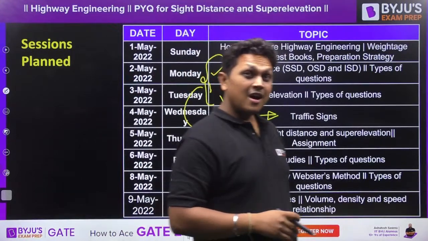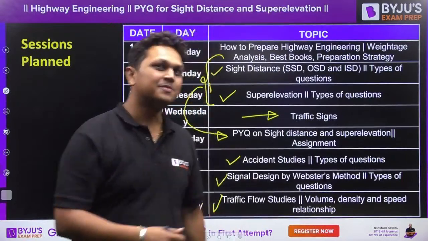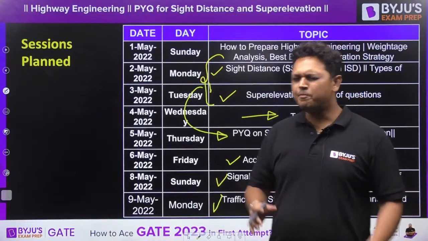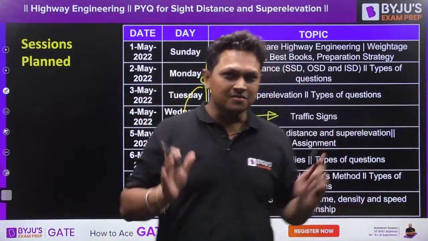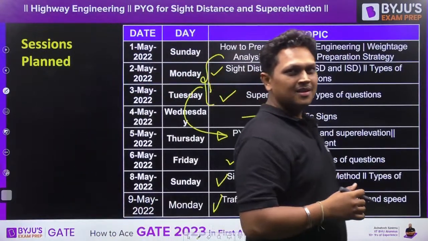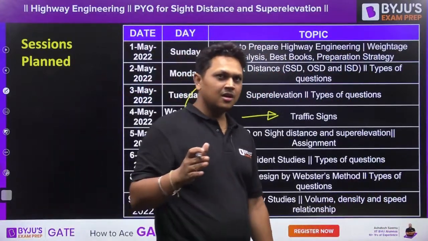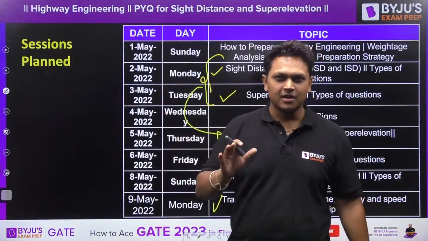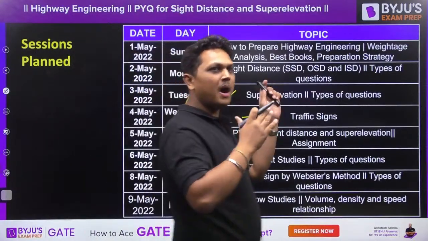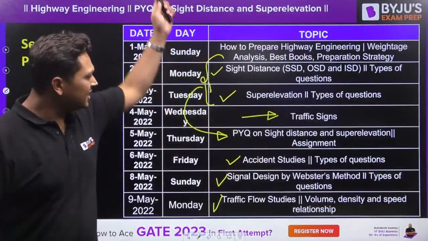A surprise session is also going to come up in the next week, a very big marathon session on the same traffic engineering subject, covering a very important topic completely. You will be amazed that your traffic engineering part has been covered to such a good extent with this small series.